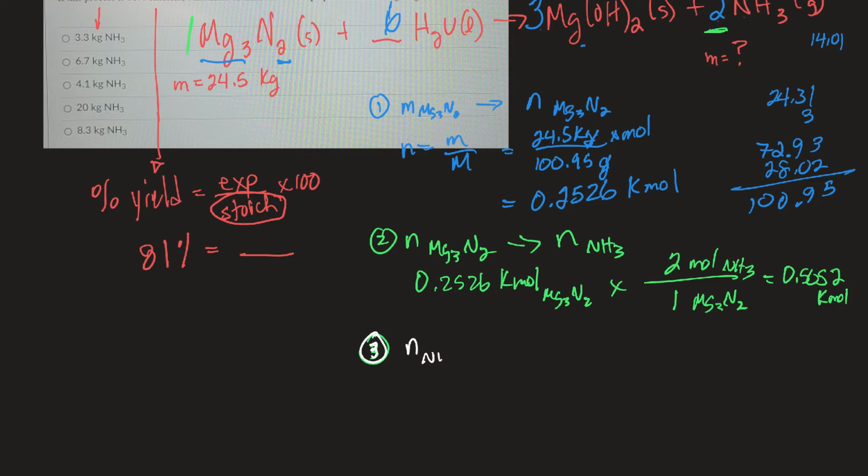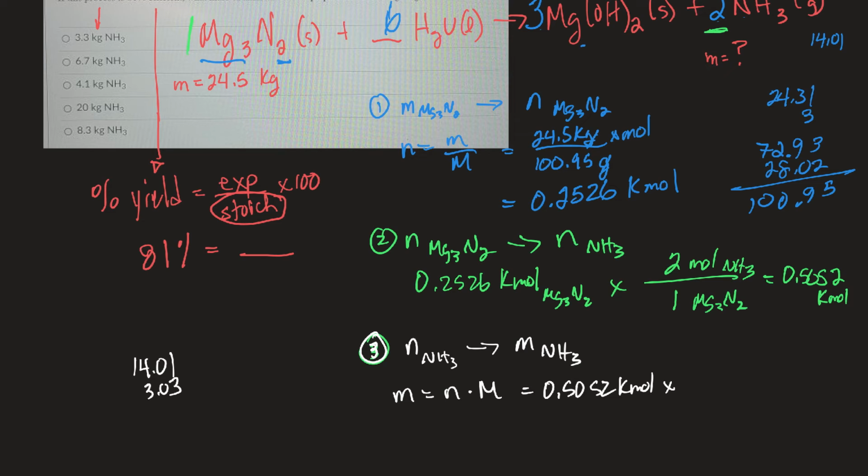Okay, next step, or last for stoichiometry, will be to take the moles of ammonia and convert them to mass of ammonia. So my formula will be mass is equal to moles times molar mass. Moles, 0.5052 kilomoles times the molar mass of ammonia. Okay, nitrogen's that, hydrogen is, 3 of them would be this, so 17.04 grams per mole.